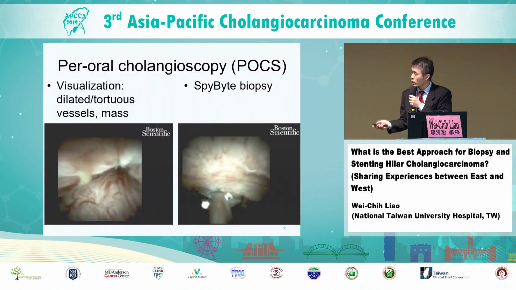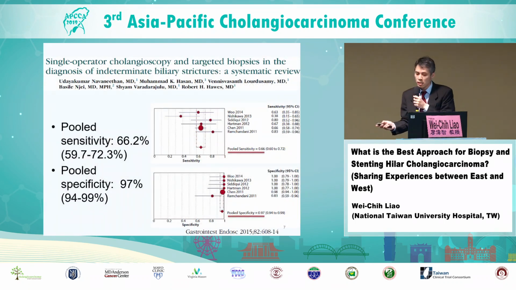Now we have peroral cholangioscopy. With this, we can visualize the lining of the bile duct. If we see dilated or tortuous vessels, nodules or masses, it's highly suggestive of cancer. Also, under direct vision, we can do targeted biopsy on the suspected areas. This is a meta-analysis of studies that evaluated cholangioscopy-guided biopsy in cases with suspected biliary cancer but a previous negative or non-diagnostic biopsy or brush cytology.